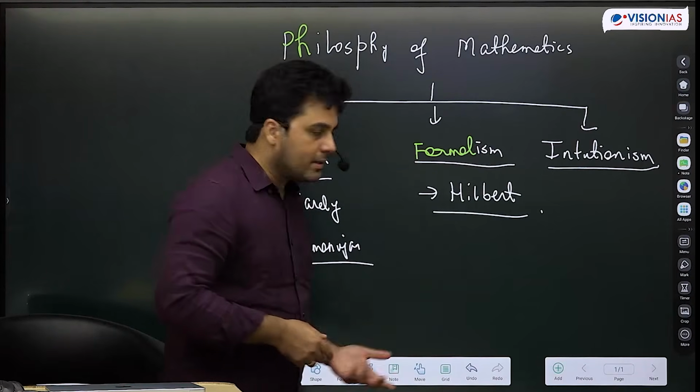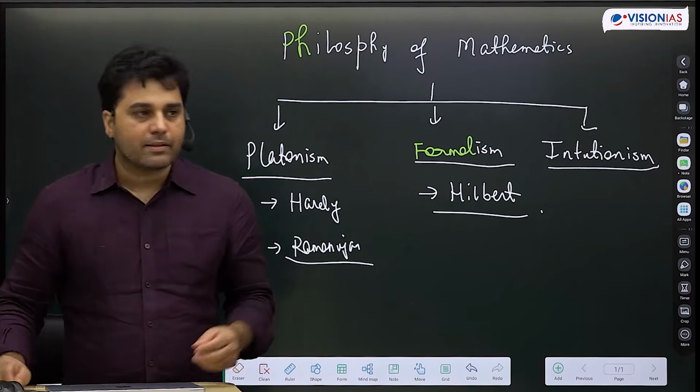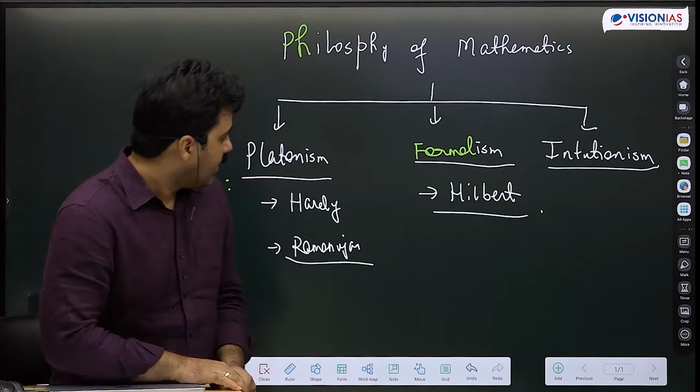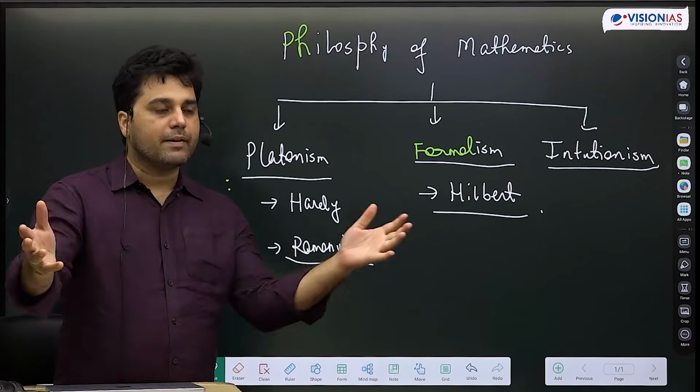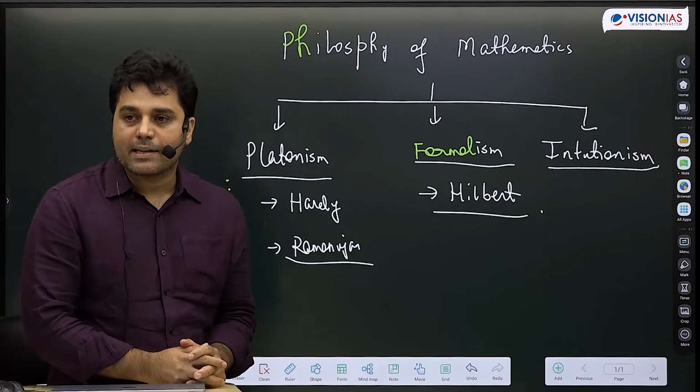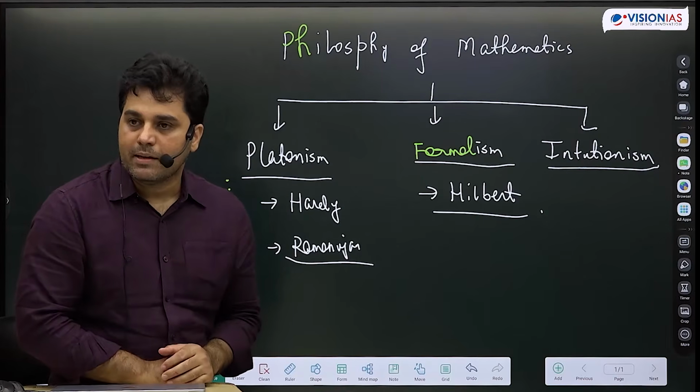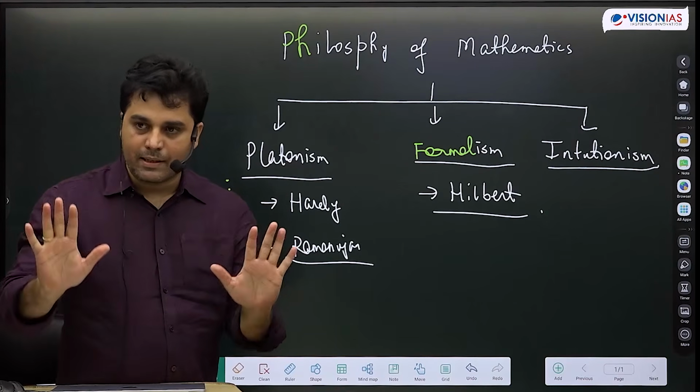So for Hilbert, mathematics starts with certain axioms, and from those axioms, we can develop different theorems as long as they are consistent with those fundamental axioms. That was Hilbert's belief.